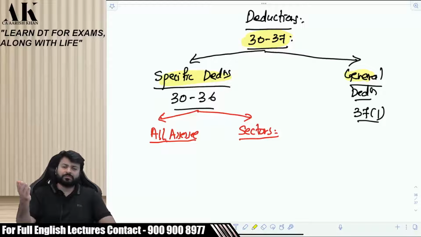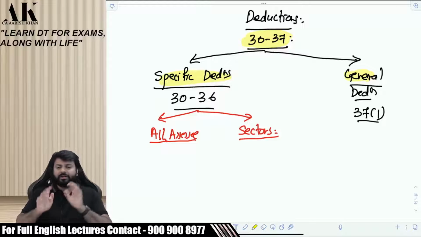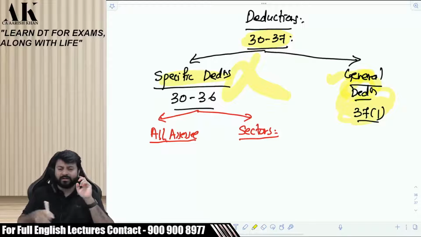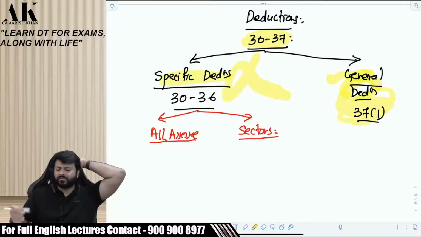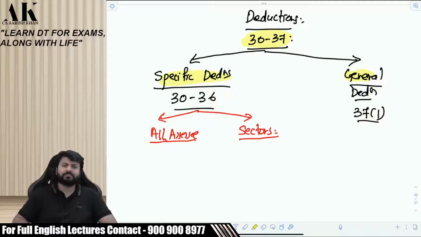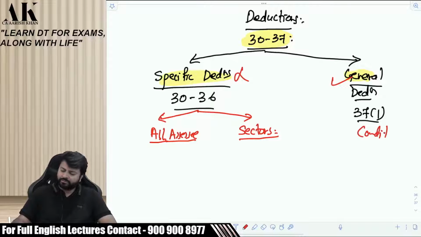Now I am asking you a simple question. Can you list down all the expenses in this world which a business can claim? Can you give me an exhaustive list? Can you? It is not practically possible, right? So the government has to give a general deduction where they will say, if your case does not fall under the specific ones, then come here. They cannot give you an exhaustive list. They also don't know what different kinds of expenditures can be there in a business. Nobody can give an exhaustive list. So if your case doesn't fall in the specific deductions, then you can come over here in general deduction. There are certain conditions over here which you have to fulfill.